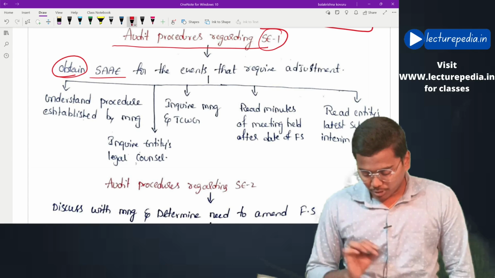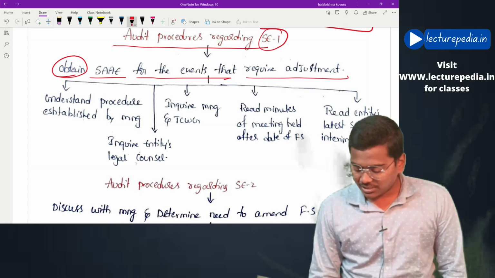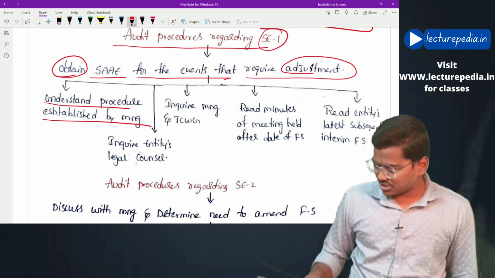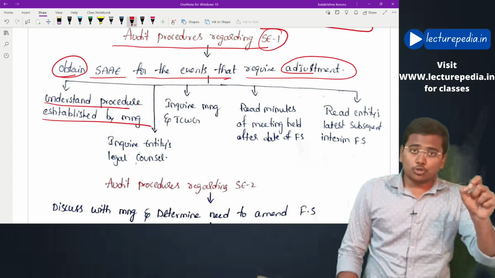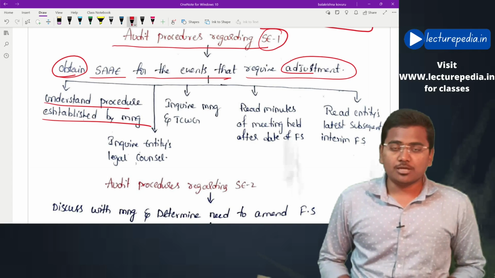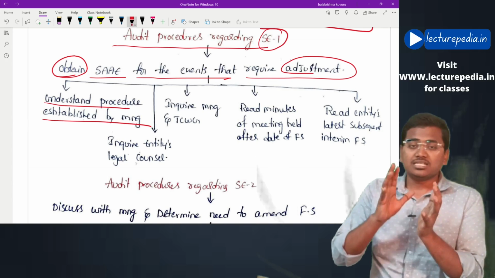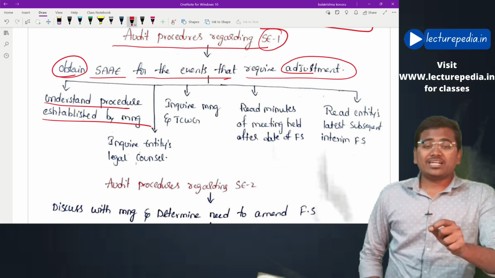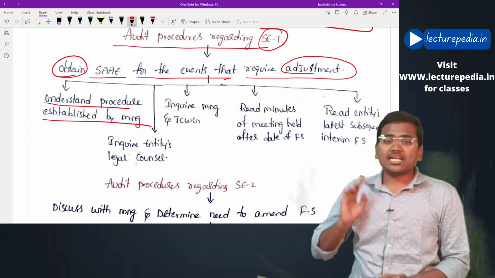Obtain sufficient appropriate audit evidence for the events that require adjustment. How? Understand the procedure established by the management. Preparation of financial statements is the responsibility of the management. Thereby, the responsibility to identify subsequent events is also of management only.